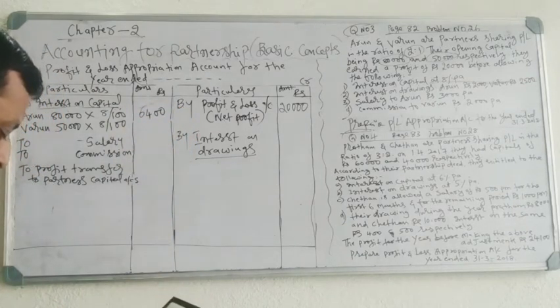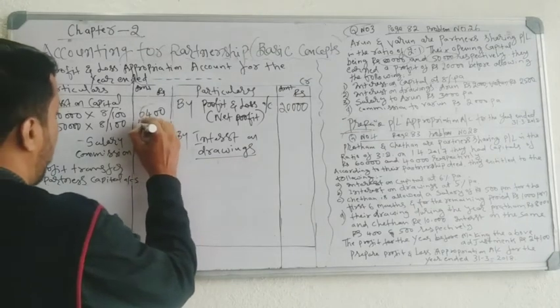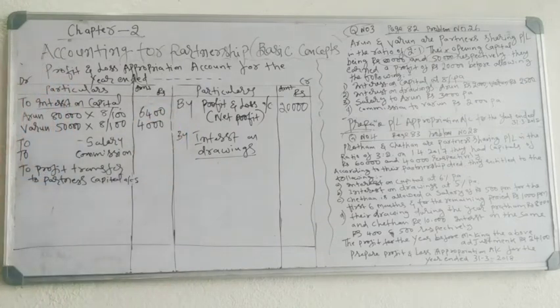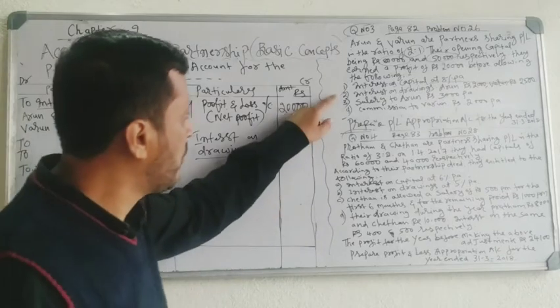Varun capital is 50,000 into 8%, 4,000. So interest on capital is 6,400 and 4,000.